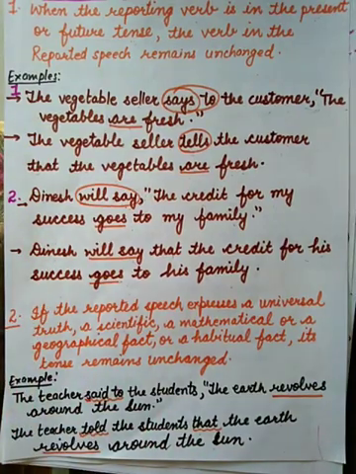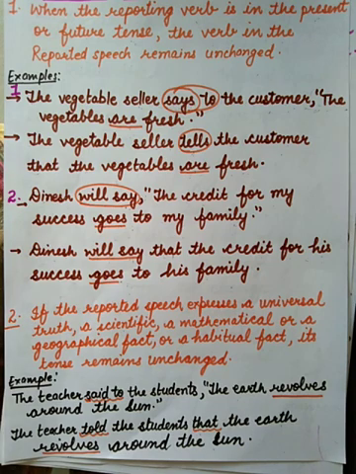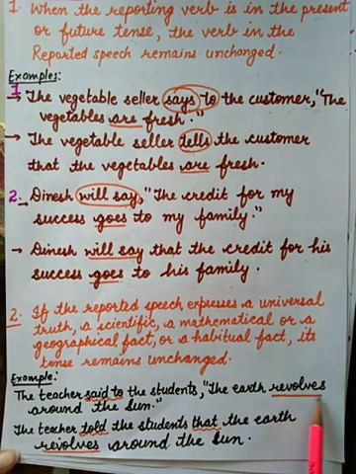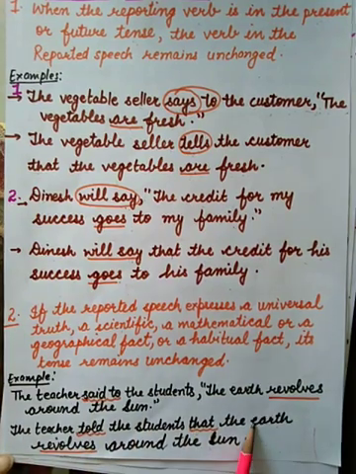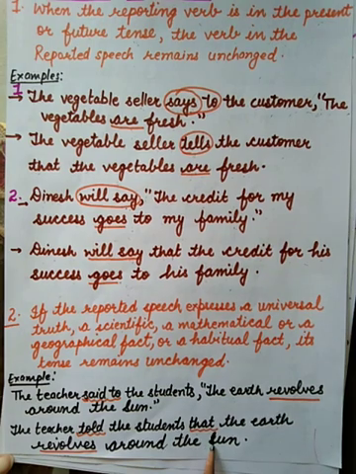Next, if the reported speech expresses a universal truth, a scientific, a mathematical, or a geographical fact, or a habitual fact, its tense remains unchanged. We never change the tense in the statement. For example, the teacher said to the students, the earth revolves around the sun. The teacher told the students that the earth revolves around the sun.